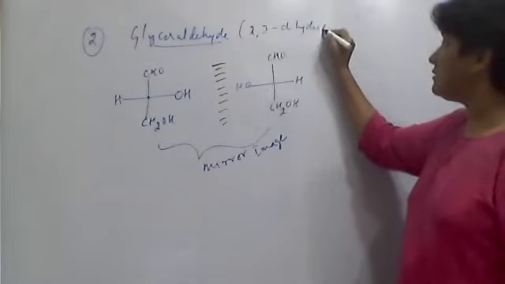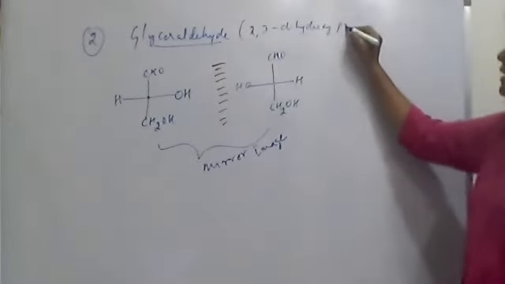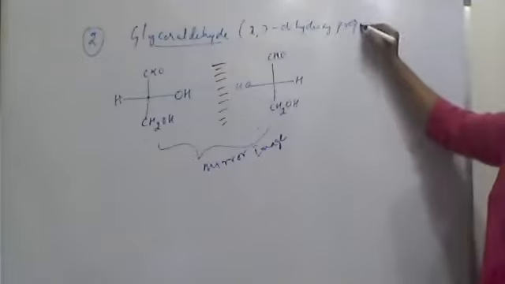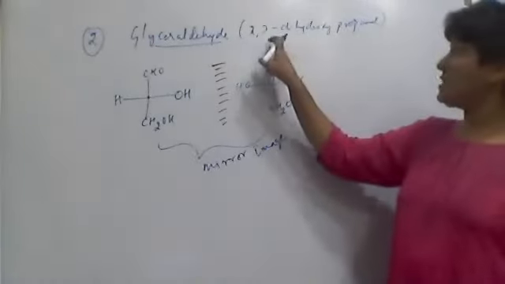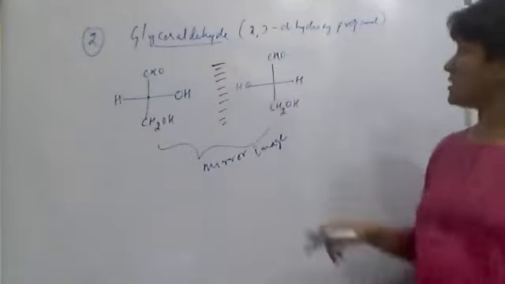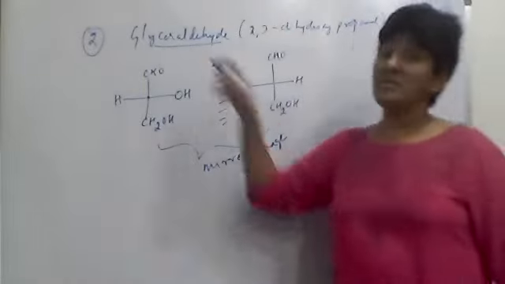Dihydroxy propanol, the IUPAC name, propanol because of the aldehyde. The IUPAC name is 2,3-dihydroxy propanol, whereas the common name is glyceraldehyde.